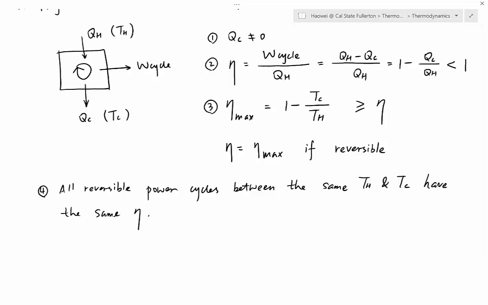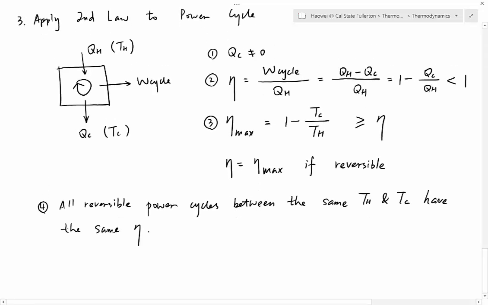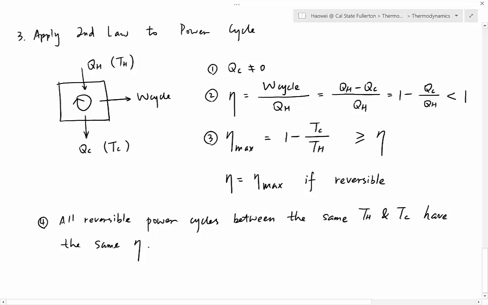So that's how we apply second law to a power cycle. And next, we do something very similar. We will apply second law to refrigeration cycle and heat pump cycle.